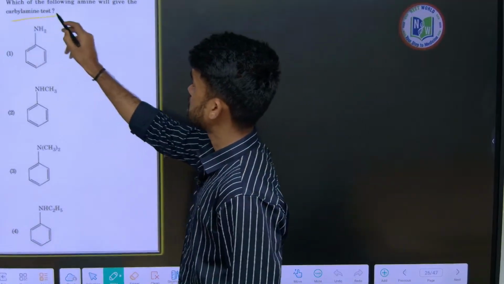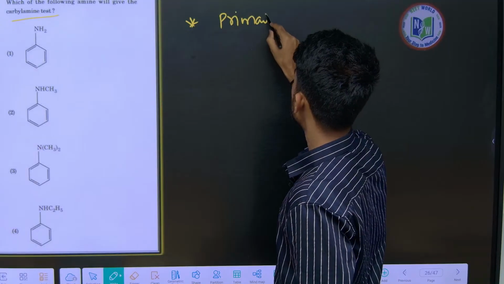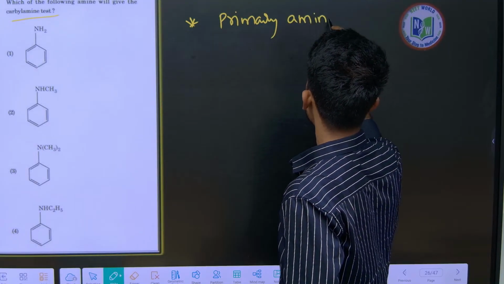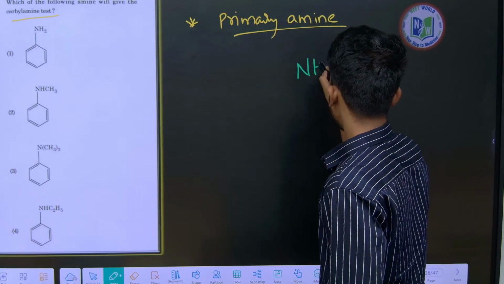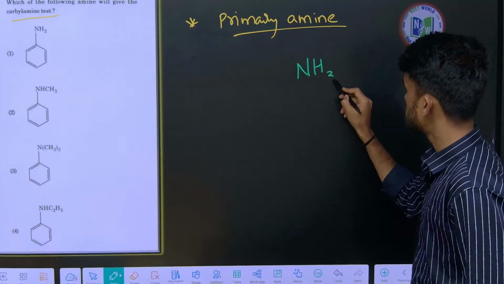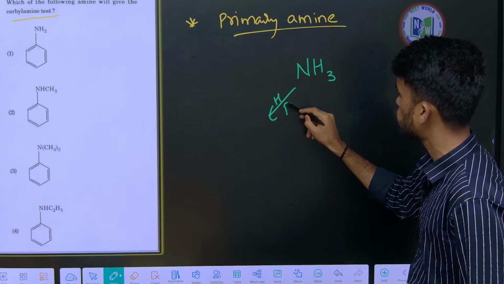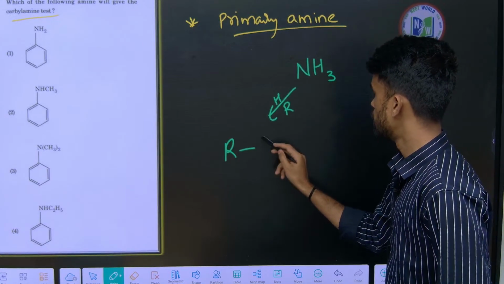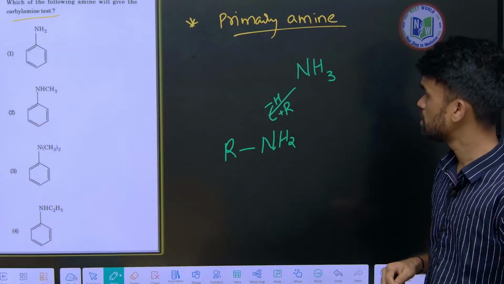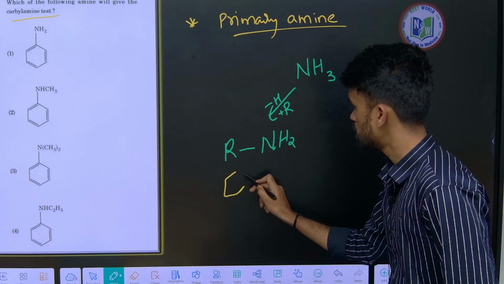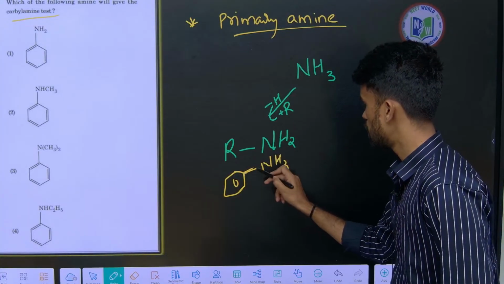Next, the carbylamine test. This carbylamine test is given by primary amines only. All the primary amines, again I am mentioning. How can we identify primary amines? See how we write ammonia like this. Replace one of the hydrogens with an R group, any alkyl or aryl group, then it will be RNH2. Remove a hydrogen and replace it with an R group like this, or you can also write an aryl ring like a phenyl ring with NH2.